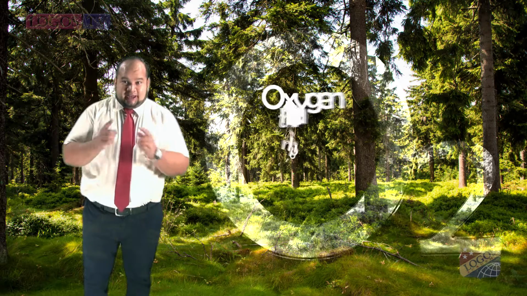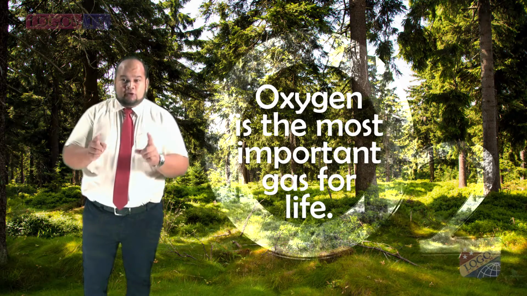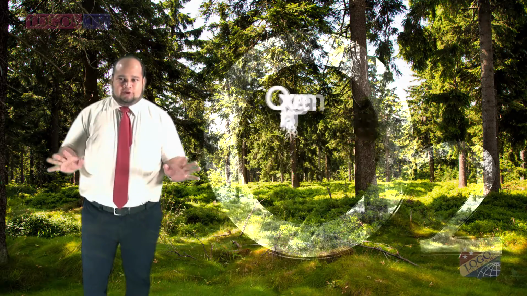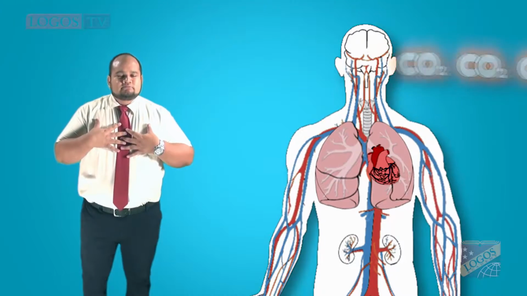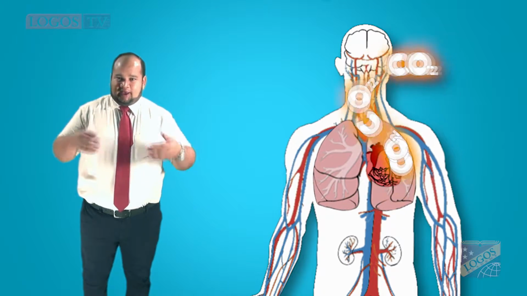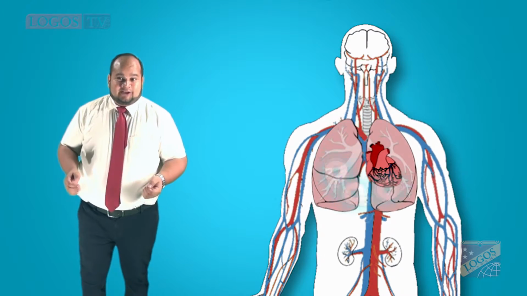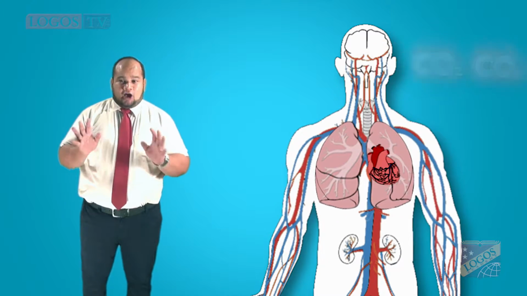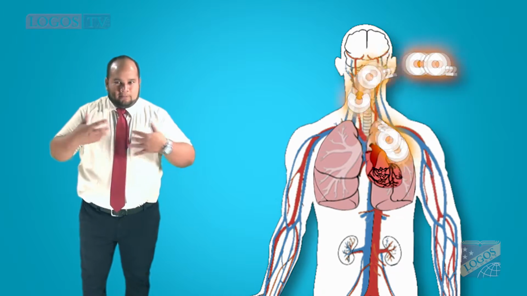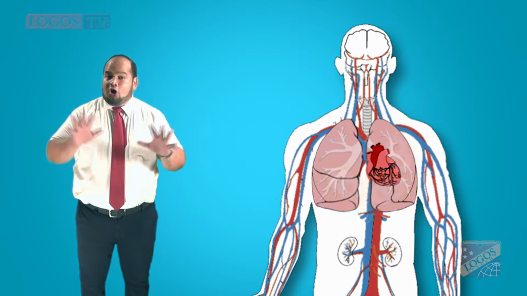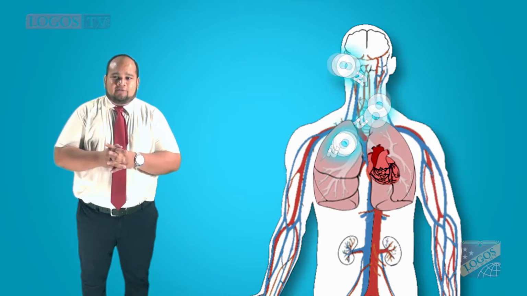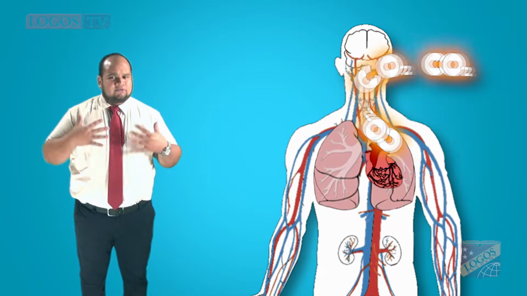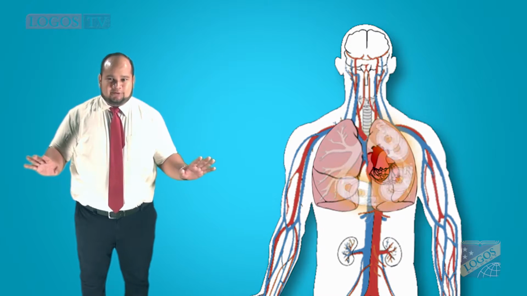The oxygen in the air is the most important gas for life. We all need air to breathe. Our lungs absorb oxygen and expel carbon dioxide every time we exhale. This oxygen is sent through our bloodstream so all our cells can have the oxygen needed to survive. Without it, our survival would be impossible.